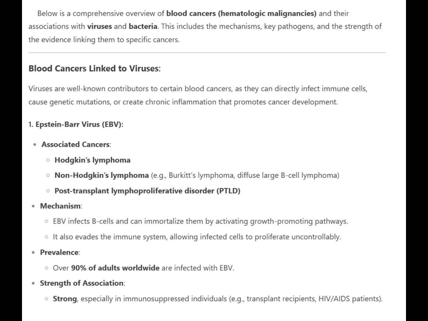Post-transplant lymphoproliferative disorder, PTLD. Mechanism: EBV infects B cells and can immortalize them by activating growth-promoting pathways. It also evades the immune system, allowing infected cells to proliferate uncontrollably. Prevalence: over 90% of adults worldwide are infected with EBV. Strength of association: strong, especially in immunosuppressed individuals, e.g., transplant recipients, HIV, AIDS patients.